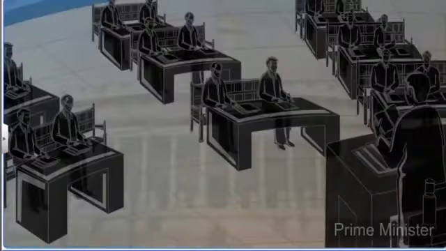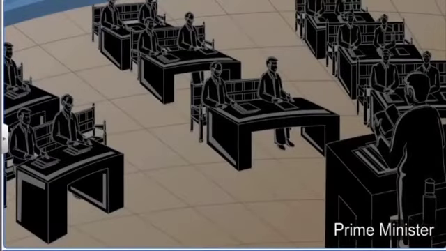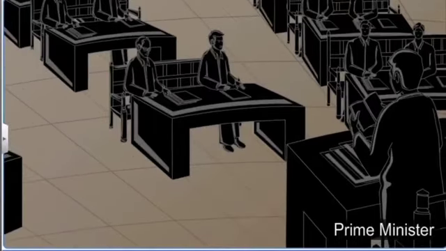Most important decisions are made in cabinet meetings. Due to this reason, parliamentary democracy is also known as the cabinet form of government. All ministers are supposed to honor the decisions of the cabinet. The Prime Minister has several powers as the head of the government.